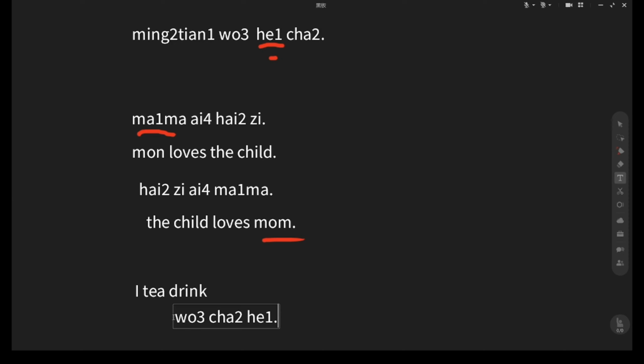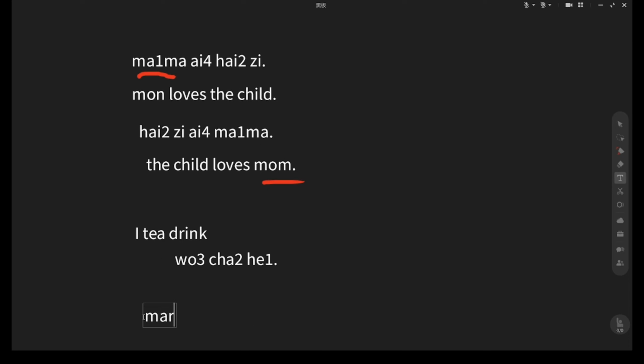This caused a problem. How do you know who is doing what? So they have to invent a little marker. The marker is 哈. They use this marker 哈 to help.